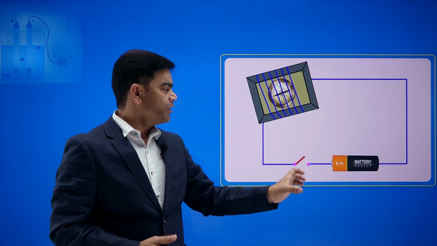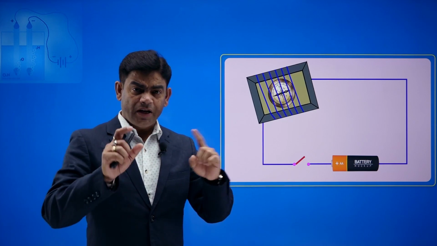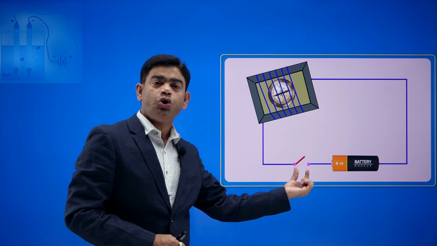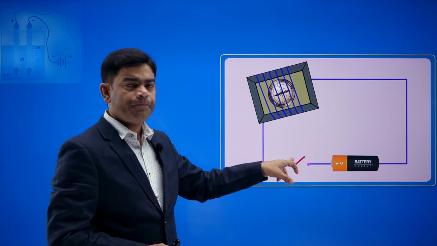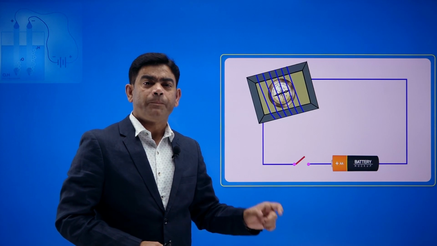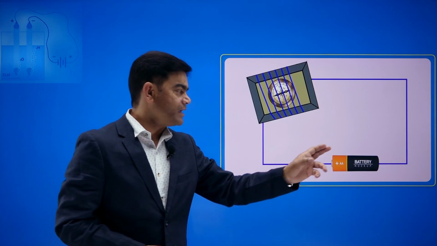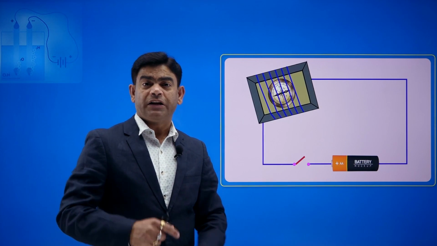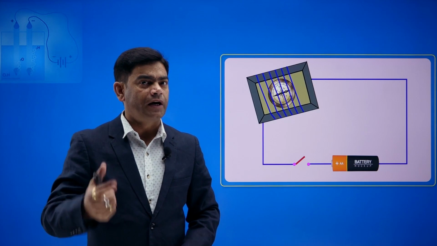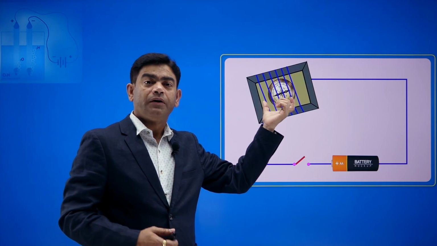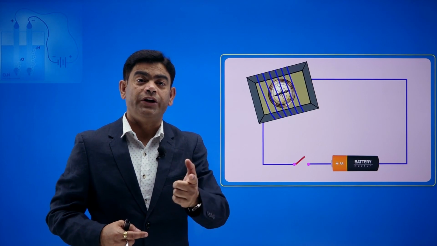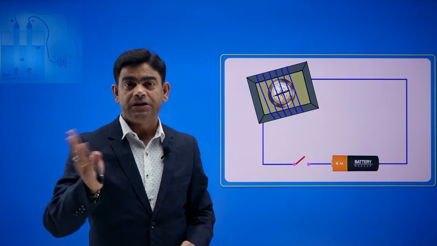My circuit is incomplete over here, there is a gap. If you connect this gap with something conducting, there is a flow of current, and when there is a flow of current, it is going to produce a magnetic field. This magnetic field is going to deflect the compass needle.